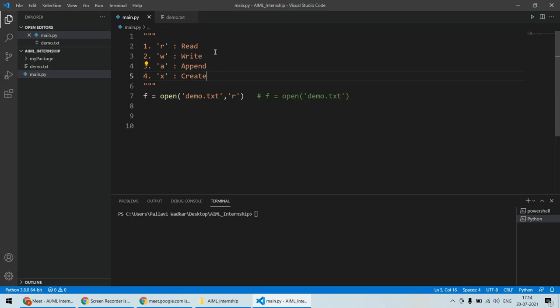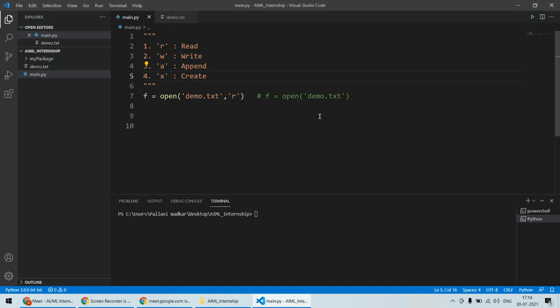For example, open demo.txt, and if you specify X as the mode, it will create that file. But if the file is already there, then create mode will raise an error that the file cannot be created as it is already there. So I can't create the new file.